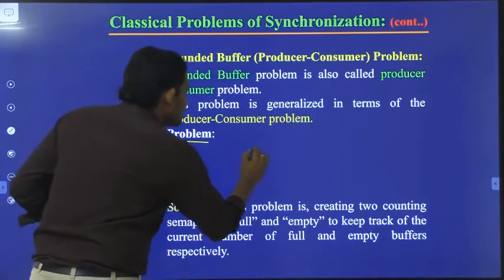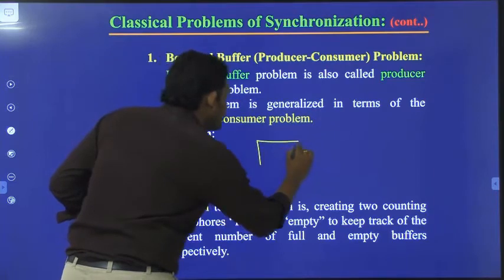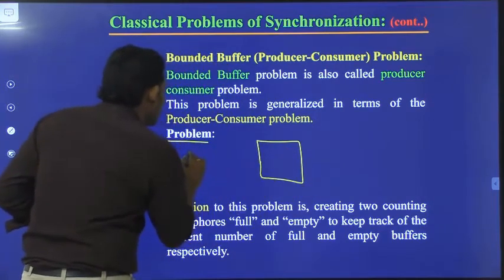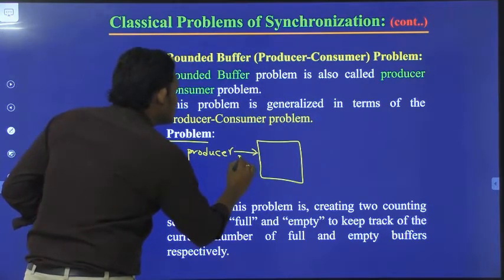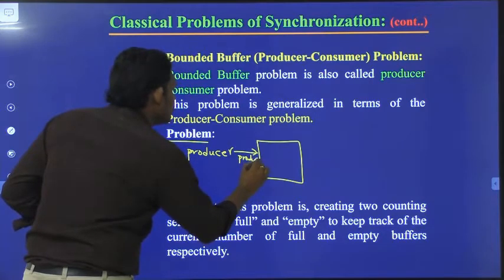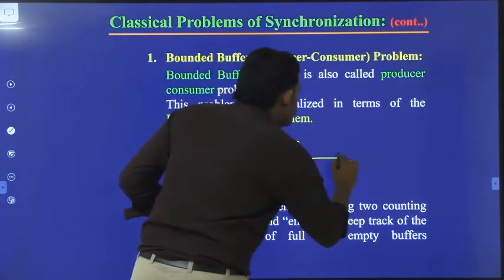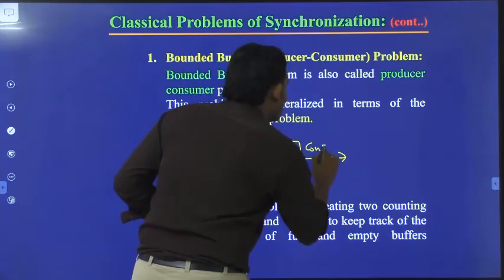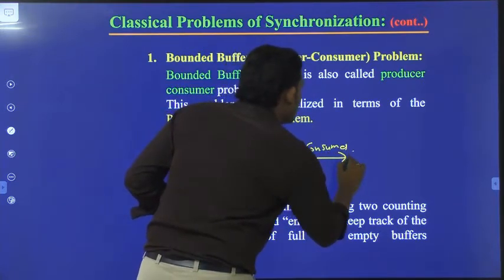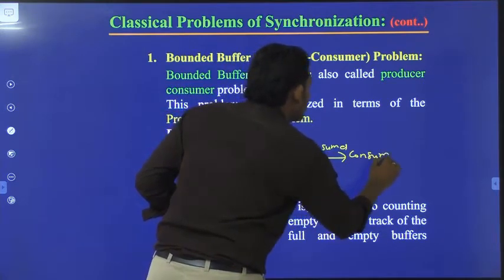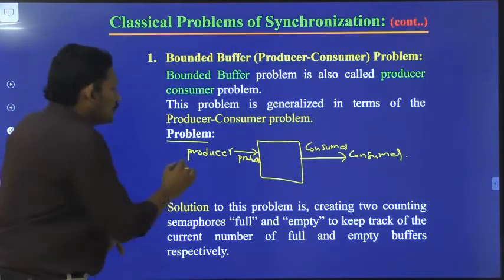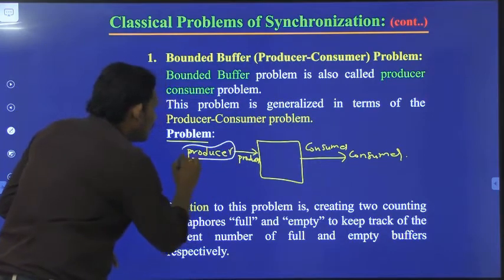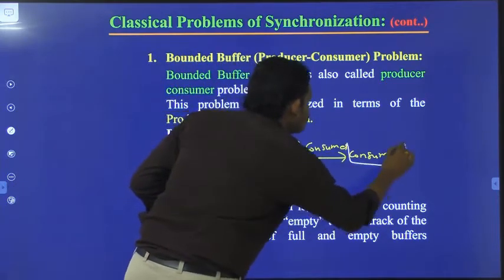Let us suppose here we have a producer and here we have a consumer.